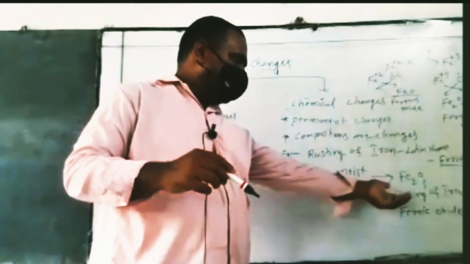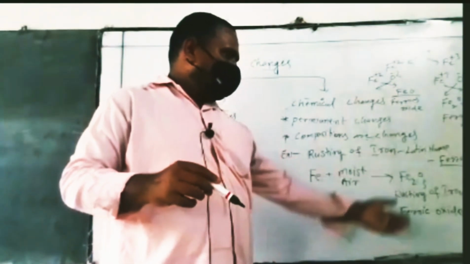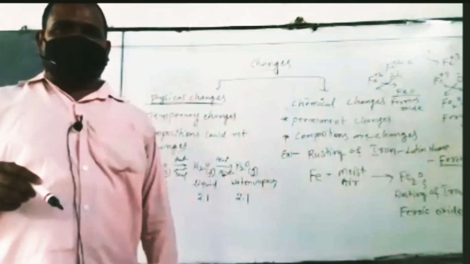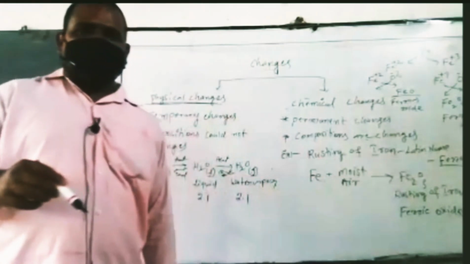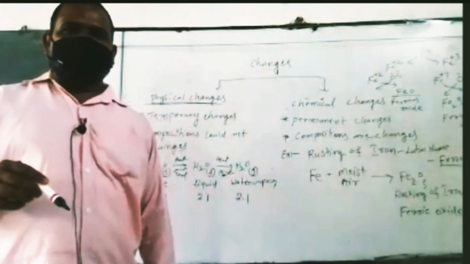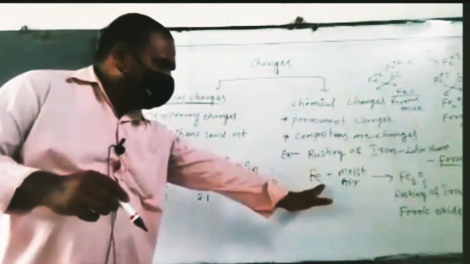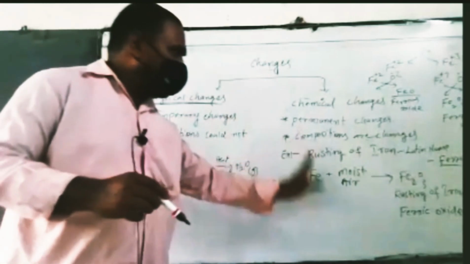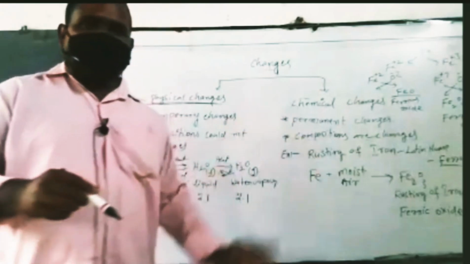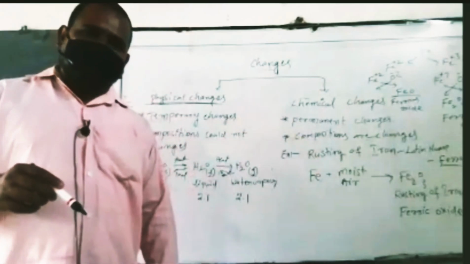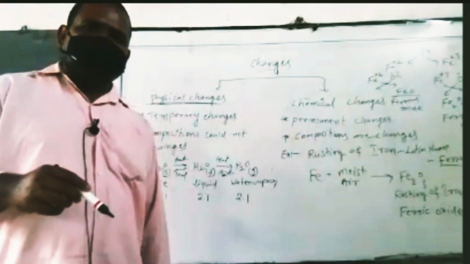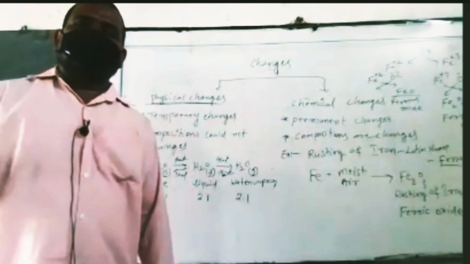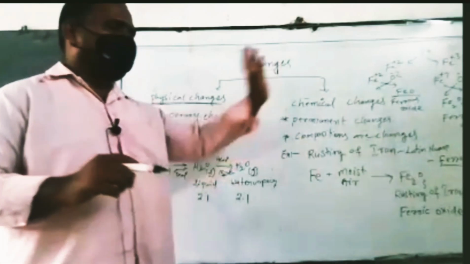Right, coming to this one. Iron reacts with moisture and forms rust. This rust cannot be converted back to iron and moist air. So this is one type of permanent change. In permanent changes, symbols and formulas are used. Then you write it down for our convenience as one chemical equation, that is called a chemical equation.